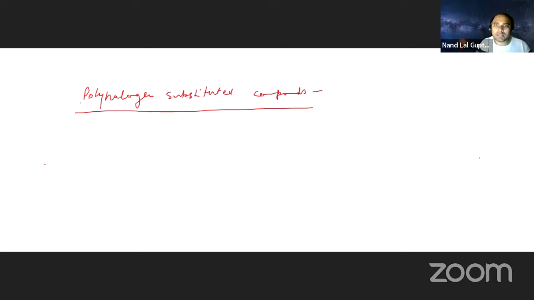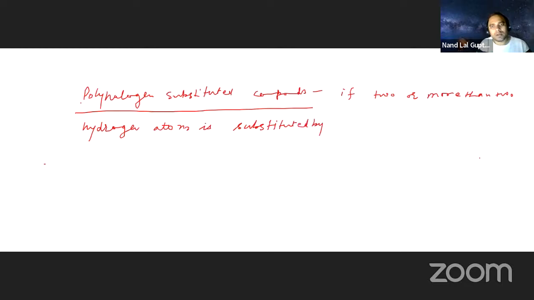So what is polyhalogen substituted? If two or more than two hydrogen atoms are substituted by halogen atoms, then the compound is called polyhalogen substituted compound.